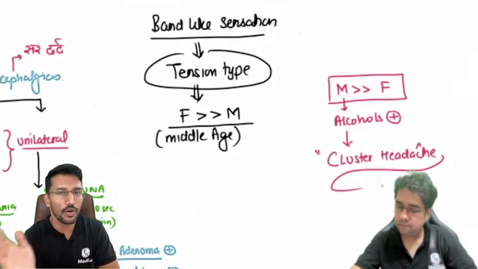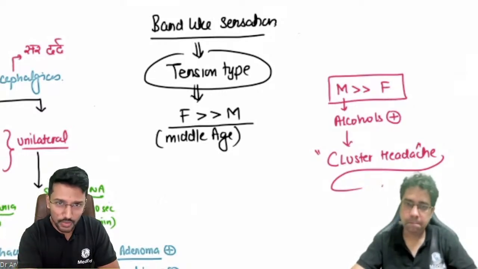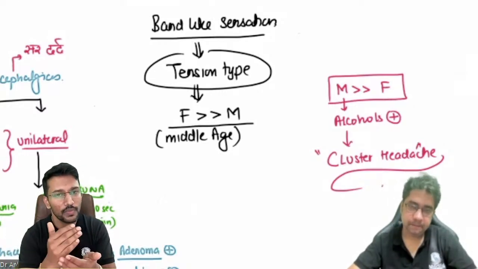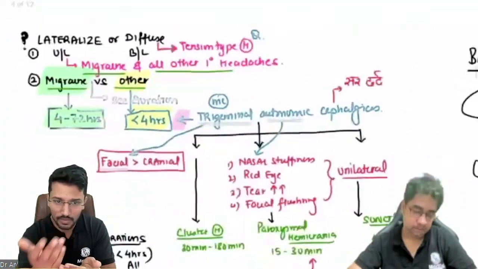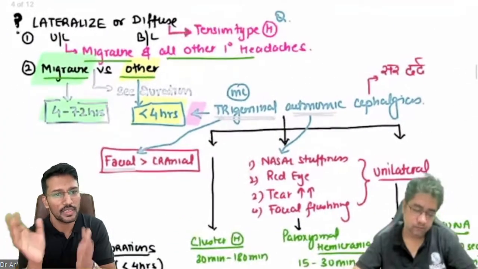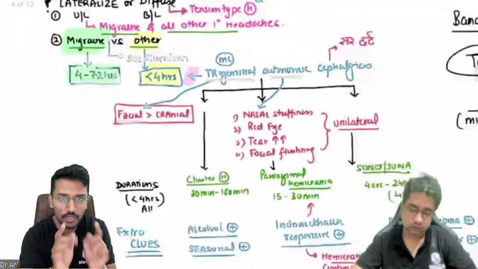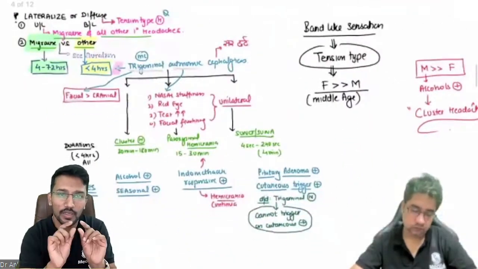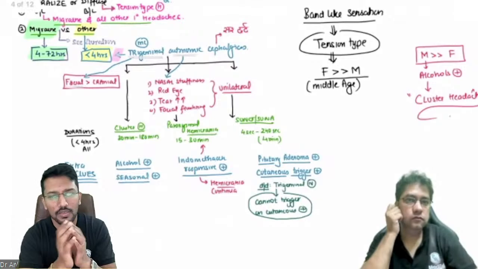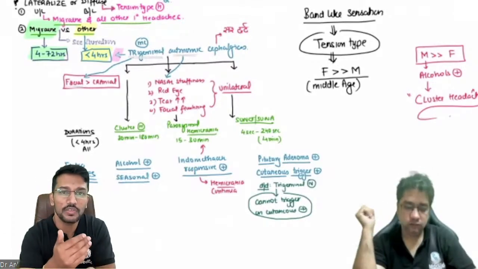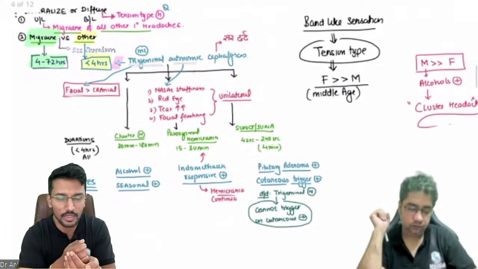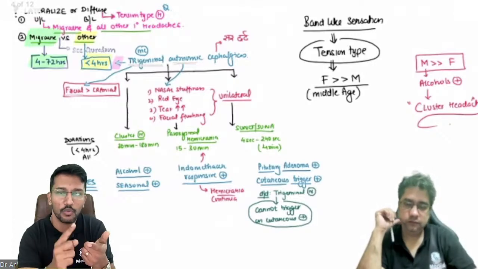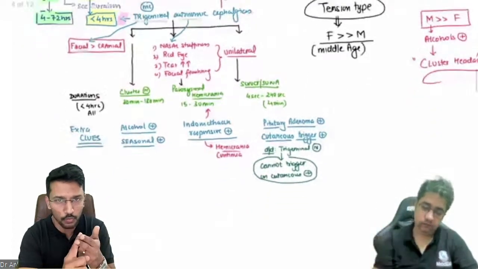Okay, now if it is not diffuse or bilateral and it is unilateral, then you have migraine as a possibility. Then you have the cluster headache, paroxysmal hemicrania, and SUNCT or SUNA as a possibility. Duration of headache episode becomes an important point for differentiation. But apart from that, there will be some potential clues for migraine. अगर ये migraine है, तो usually examiners will mention photophobia, phonophobia as the clue.